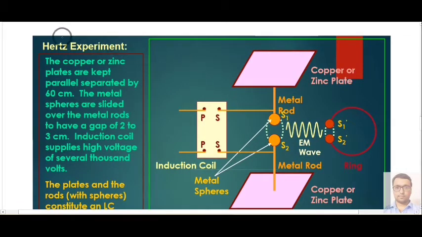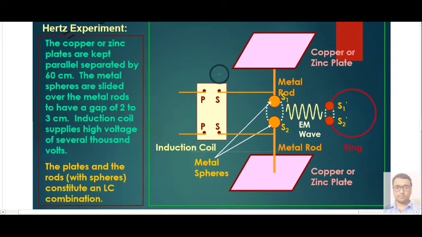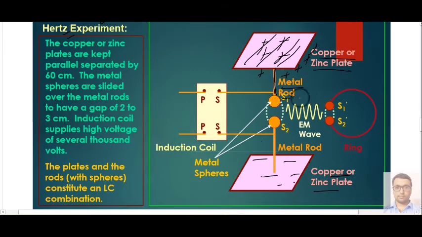Next thing we have is the Hertz experiment. Hertz was a scientist who performed an experiment in which he basically tried to generate electromagnetic waves. For this, he took a metal plate, a copper or zinc plate, which was initially positively charged. He took another copper or zinc plate, which was negatively charged. Then he connected these two metal plates with the help of two metal rods, as you can see here.